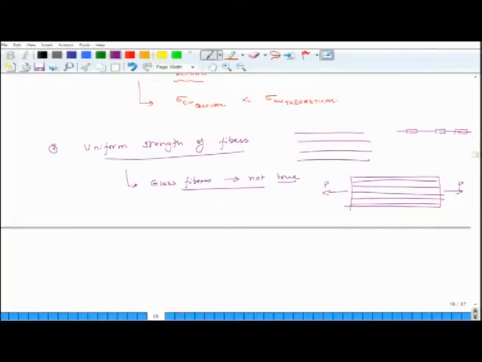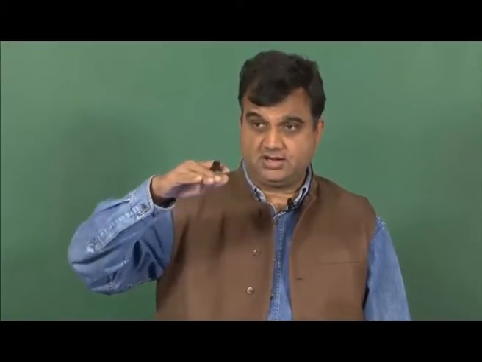Some fibers will break at an earlier load level because they have lesser strength because of this variation, and when they fail, they transfer the load to other fibers. So, at earlier loads compared to what we calculate theoretically, some fibers break, they transfer load to other fibers, and these fibers develop higher stresses than theoretically predicted.